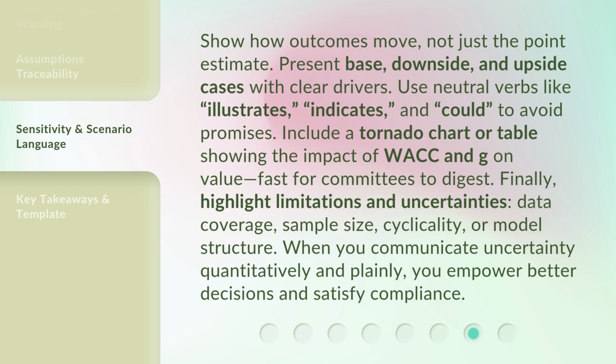Show how outcomes move, not just the point estimate. Present base, downside, and upside cases with clear drivers. Use neutral verbs like illustrates, indicates, and could to avoid promises. Include a tornado chart or table showing the impact of WACC and G on value, fast for committees to digest.